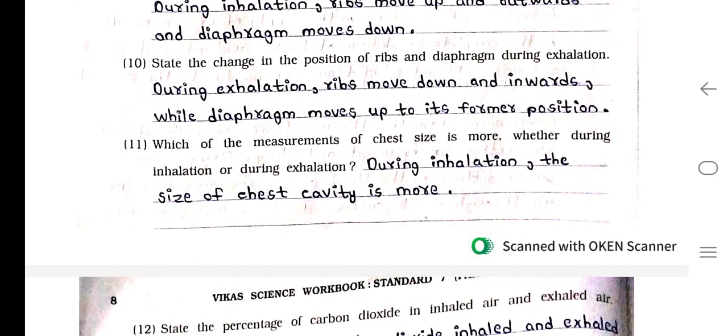Number 10. State the change of the position of ribs and diaphragm during exhalation. During exhalation, ribs move down and inward, while diaphragm moves up to its former position. Number 11. Which of the measurement of chest size is more, whether during inhalation or during exhalation? During inhalation, the size of chest cavity is more.